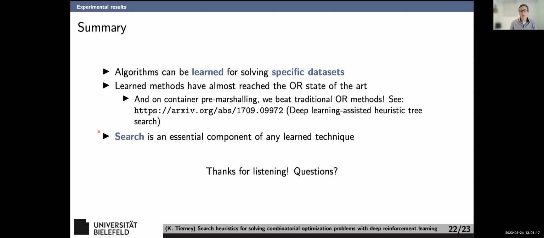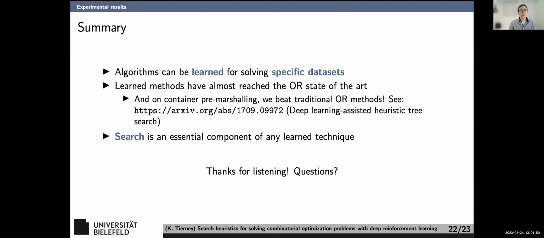So if there's one lesson to be taken from this talk, it is that search is an essential component of these learning techniques. I know there are some papers out there that definitely cast some shadows on whether search is necessary or good. I think the experimental results that we have in our papers show that search really does a lot to improve the quality of the solutions you get. So if you have a problem where you have time for search, then you should absolutely do it.